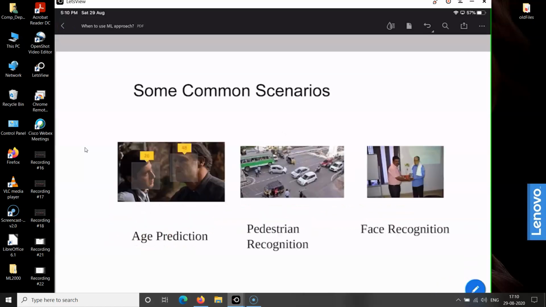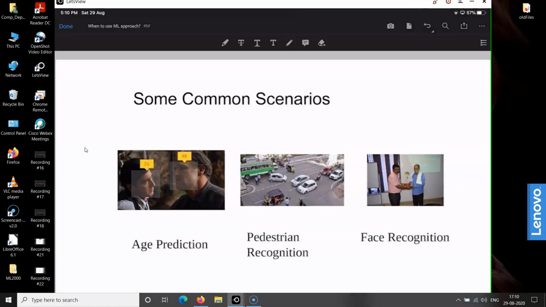Now these are some of the additional situations where we can adopt the machine learning approach. The first situation is age prediction, in which the age of a person may depend upon the texture of the skin, color of the hair, and the spark in the eyes. These are some of the factors upon which you can determine the age, but it is very difficult to explain the relationship between these factors and the age.